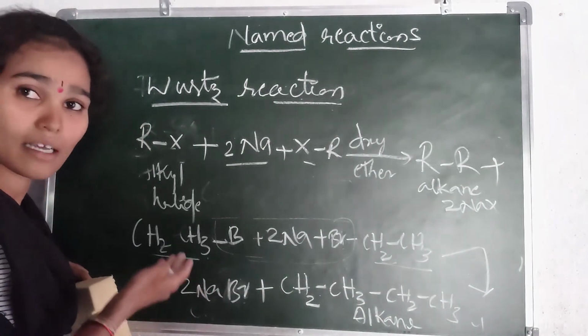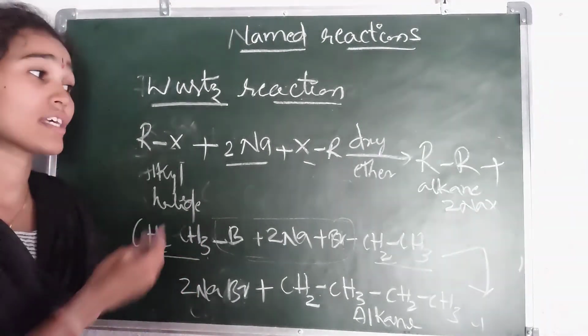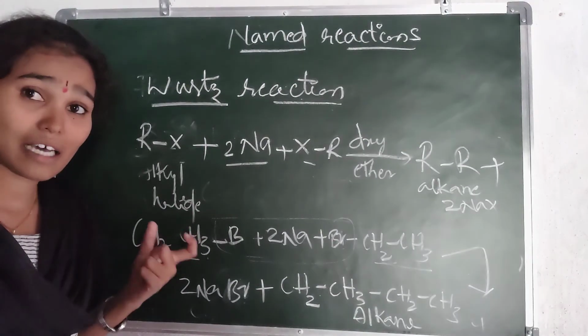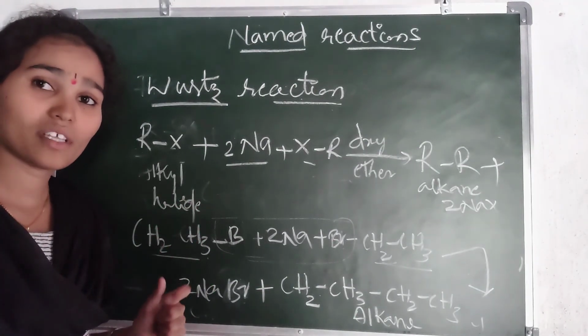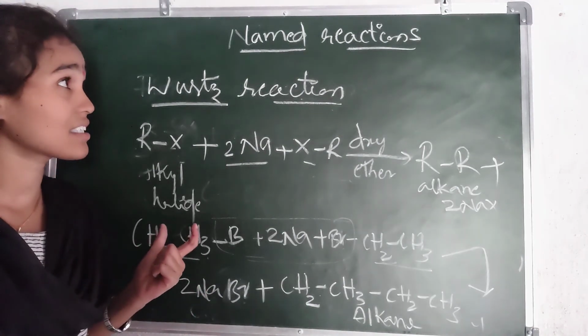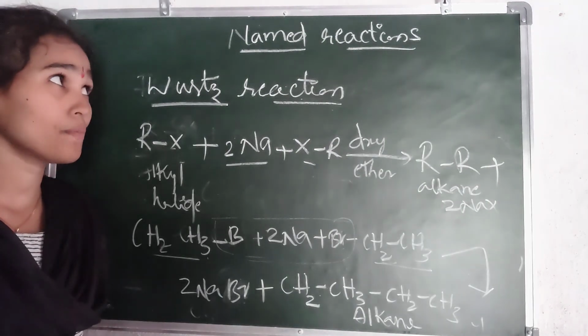So we can write the examples like this, with chlorine and bromine, and we can see how the carbon atoms are doubling in the Wurtz reaction. We can see it clearly. So this is the Wurtz reaction, a type of named reaction we learned in this video.